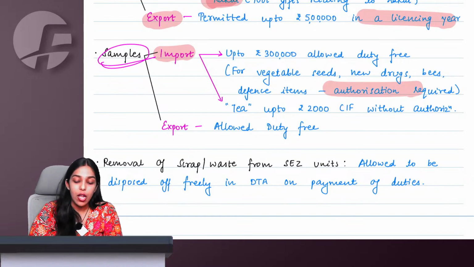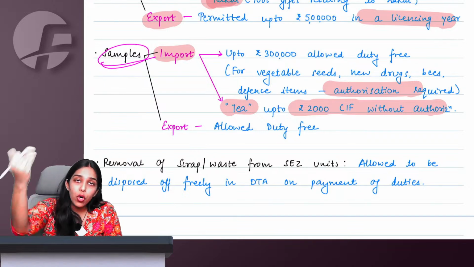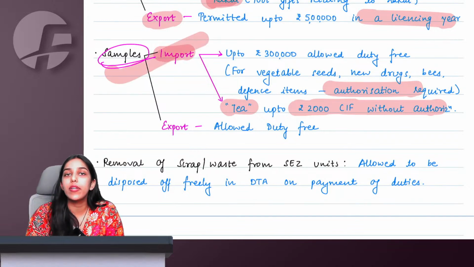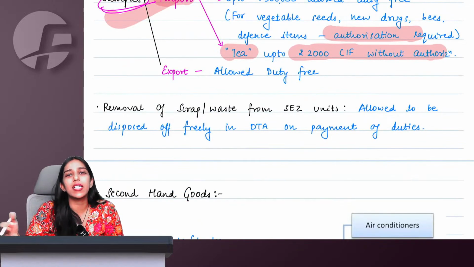For tea, up to 2000 CIF, you can import without authorization. More than 2000 CIF, you will have to take authorization for import of sample also. Export of sample allowed duty free. Of course, it is a kind of business promotion.